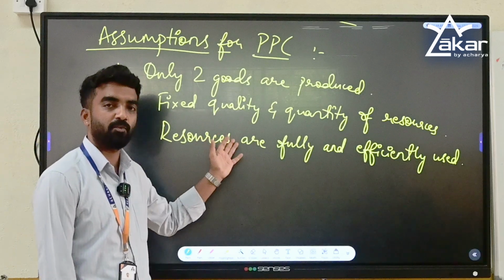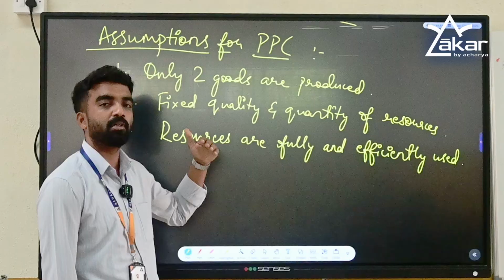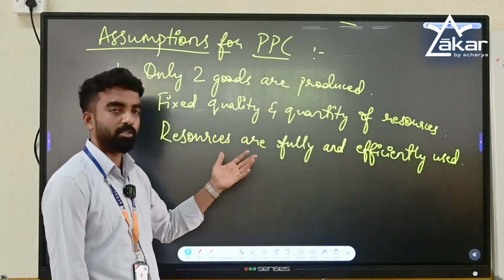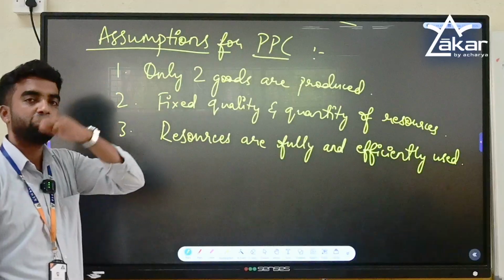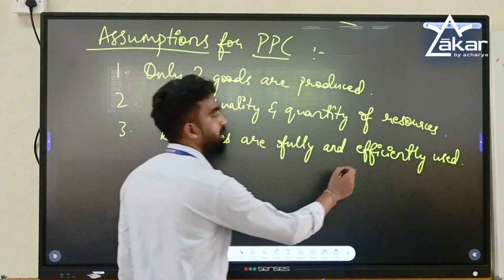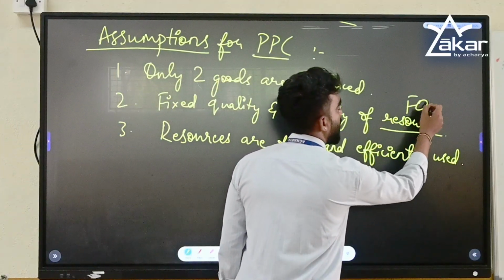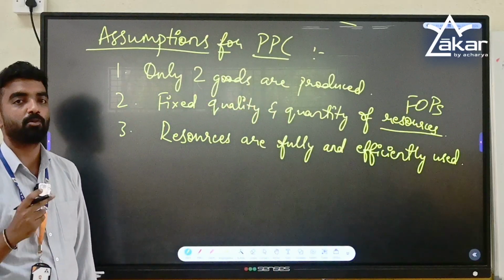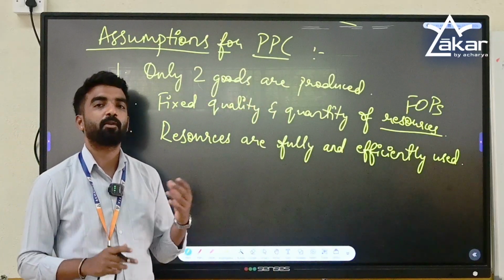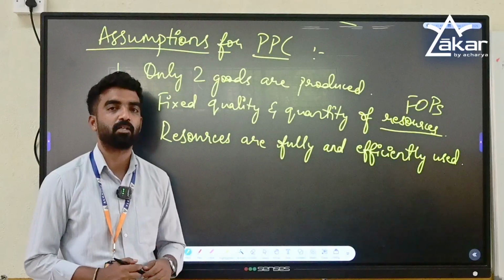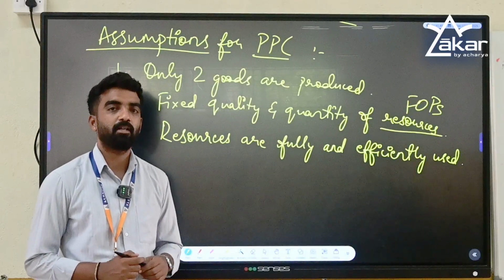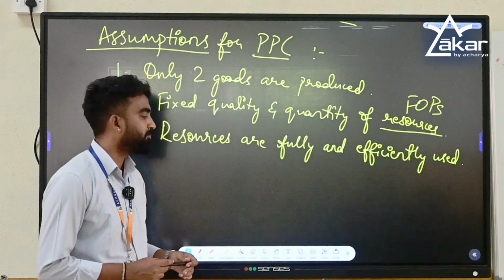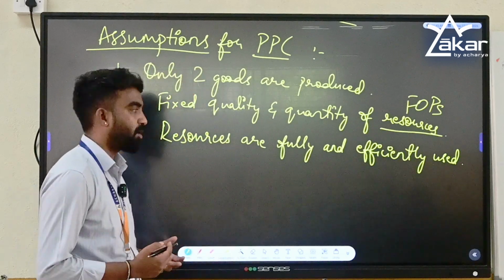If there is an increase in quality or quantity, what happens? The curve will shift outwards. If there is a decrease in quality or quantity of resources, what happens? The curve will shift inwards. Resources here are nothing but factors of production. Factors of production are land, labor, capital, and entrepreneurship. You should also remember the rewards for these factors of production. For land, it is rent. For labor, wages. For capital, interest. And for entrepreneurship, it is profit.